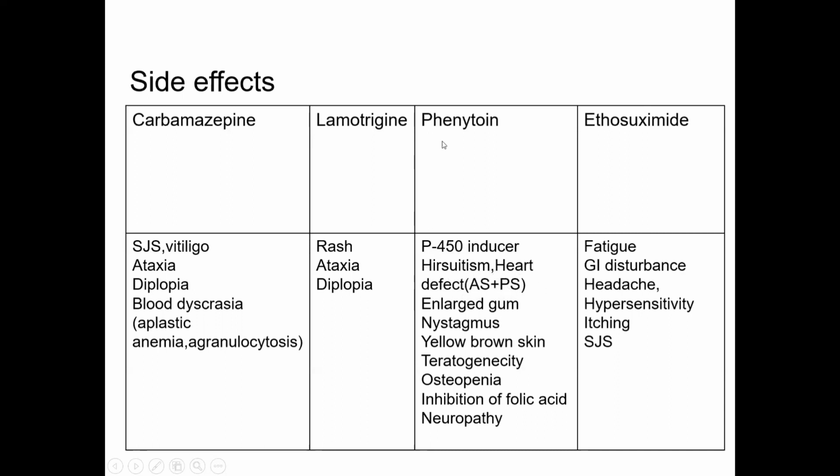E for enlarged gum, N for nystagmus, Y for yellow-brown skin, T for teratogenicity, O for osteopenia, I means it inhibits folic acid, and N for neuropathy. By its name, you can easily remember the side effects of this drug.